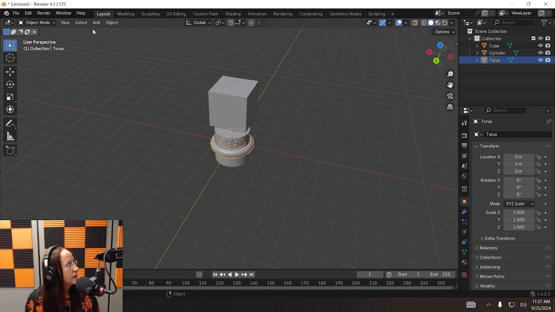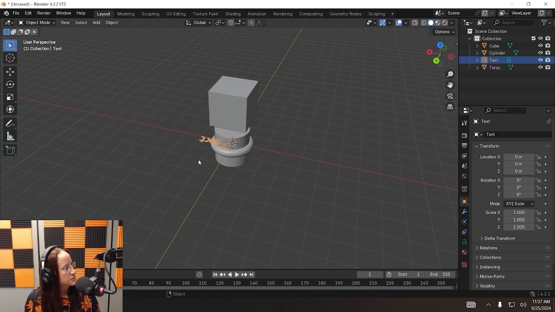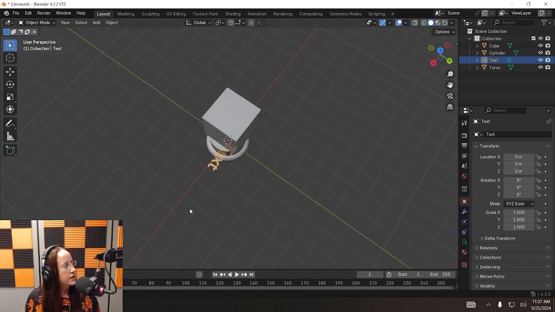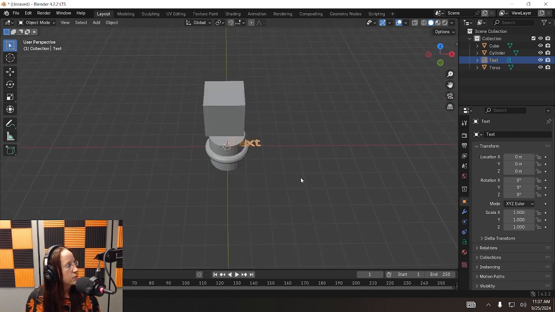Come back up and hit add, and then instead of mesh, you're just going to add text. That is upside down. Okay, that's important. When you add all of your objects, rotate your view around to where the text is facing you to just cut down on complication. You can rotate things, but it's honestly easier to just keep it in the proper orientation. So, all right, here we go.